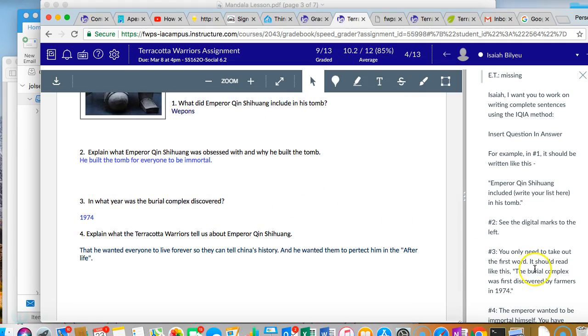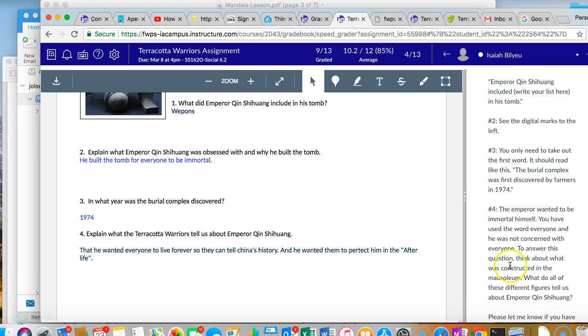And then number 3, you want to do the same thing using the IQIA method. So insert question in answer. So here I wrote it for you. The burial complex was first discovered by farmers in 1974. So while this is the correct answer, I want you to follow directions and write with complete sentences. The year the burial complex was discovered was in 1974. Okay?